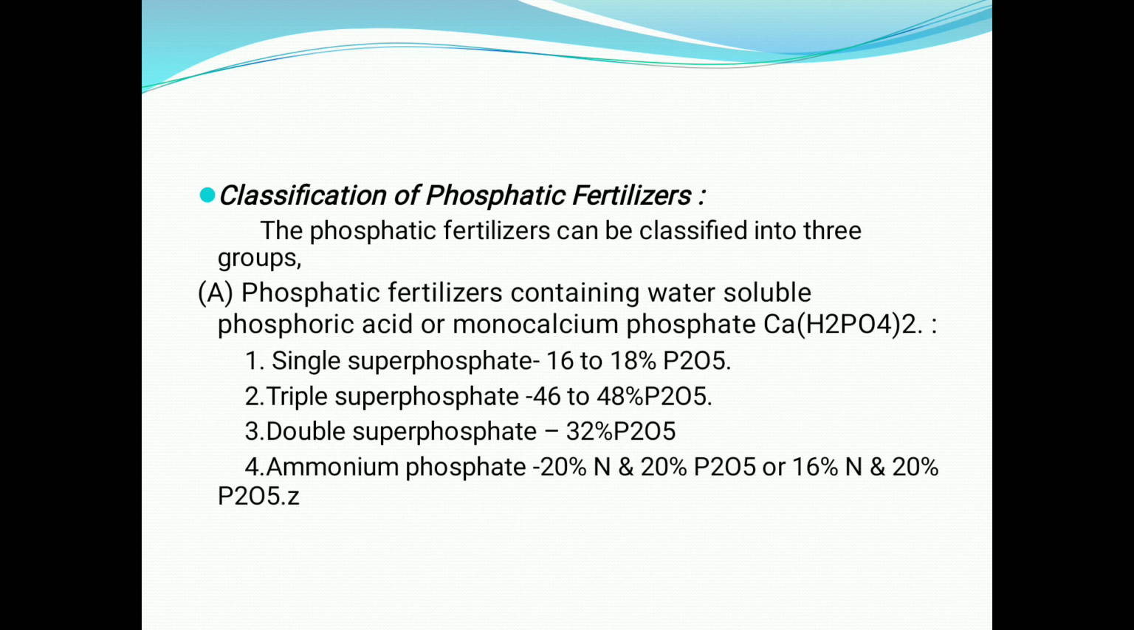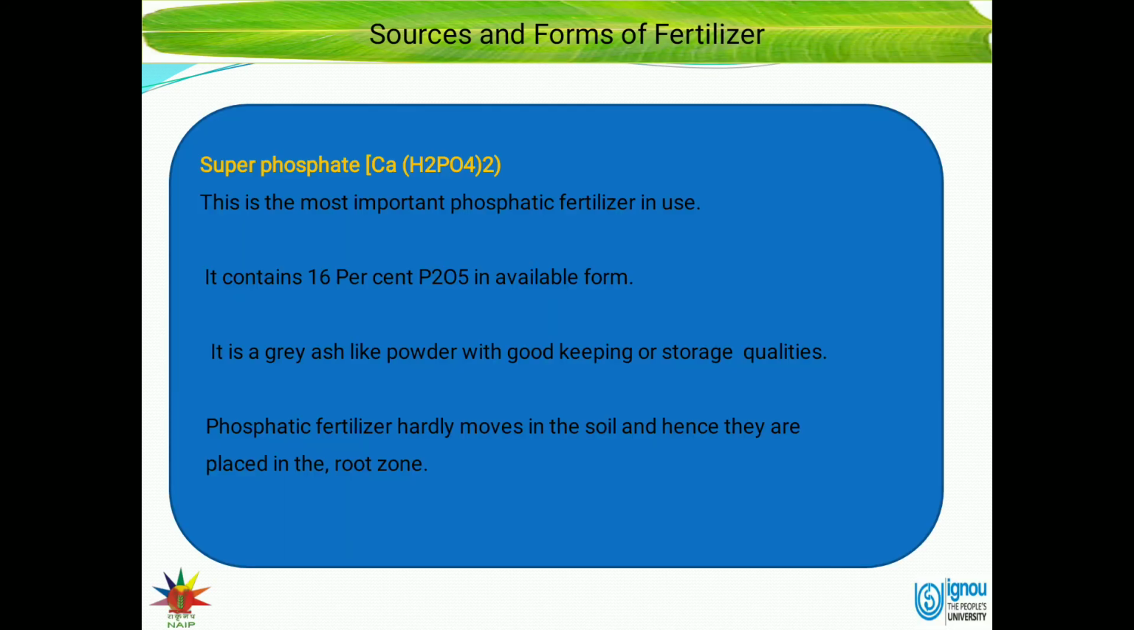In that, single superphosphate containing 16 to 18% P2O5, then double superphosphate 32% P2O5, and triple superphosphate containing 46 to 48% P2O5. Then ammonium phosphate containing 20% nitrogen, 20% P2O5, or 16% nitrogen and 20% P2O5.